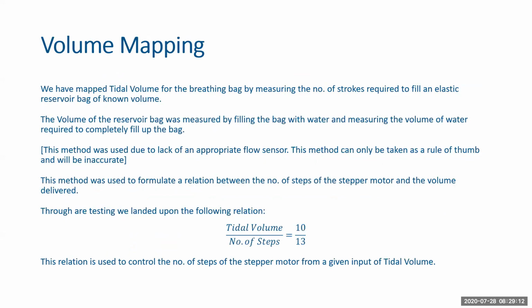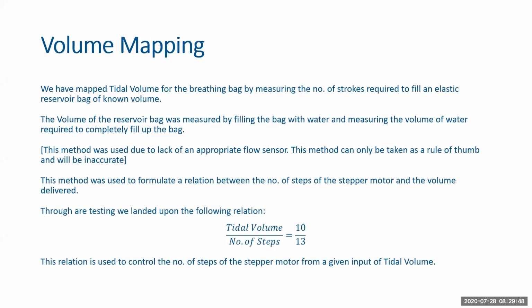For volume mapping, this is a rather rudimentary method that we used, because a flow sensor is the ideal that can be used. But due to the lockdown and the lack of resources that we had, this is the method that we employed. We map the tidal volume for the breathing bag by measuring the number of strokes required to fill an elastic reservoir bag of known volume. The volume of the reservoir bag was measured by filling water and measuring the volume of water required to completely fill up the bag.